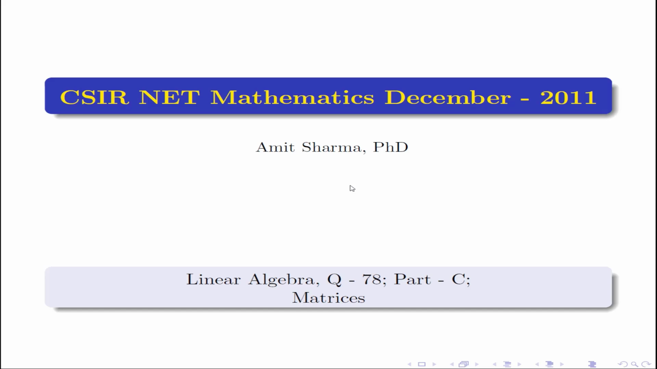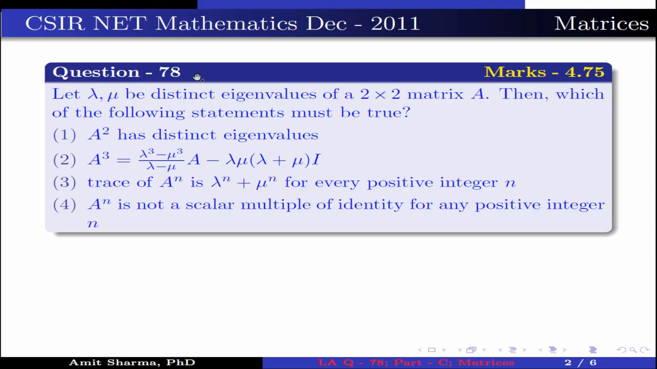I am Amit Sharma. In this video, we are going to solve a question of linear algebra from CSIR NET Mathematics December 2011. The question is from the topic matrices. So without a delay, let's start. Question is, let lambda and mu be the distinct eigenvalues of a 2 cross 2 matrix A. Then, which of the following statements must be true?